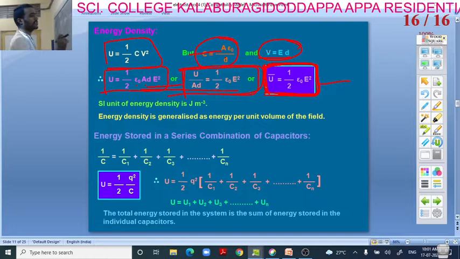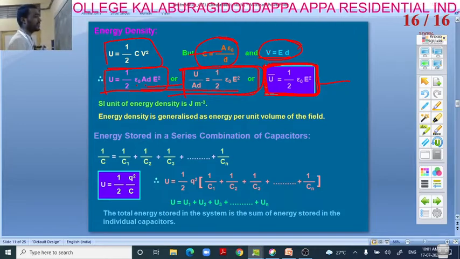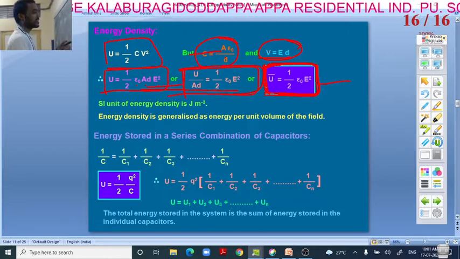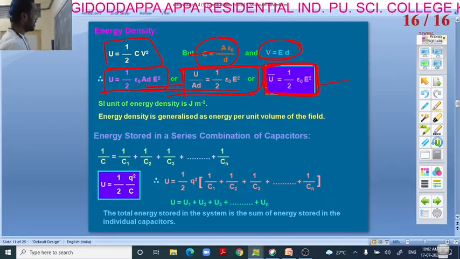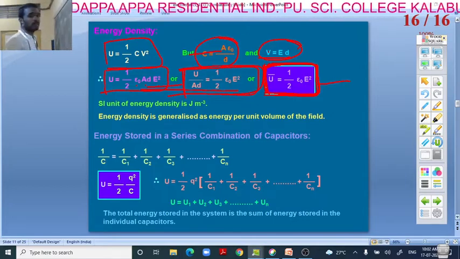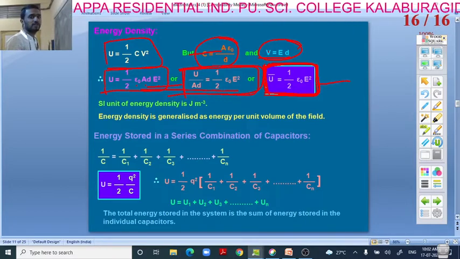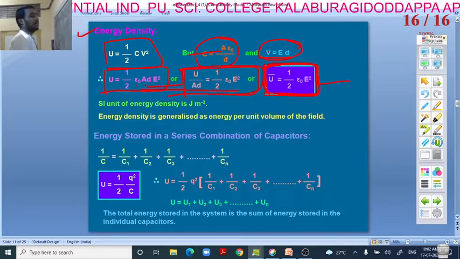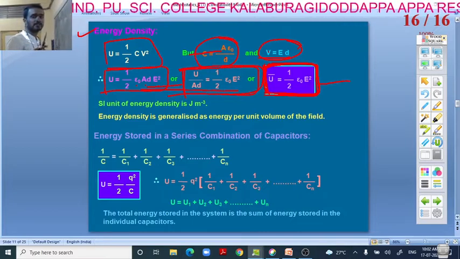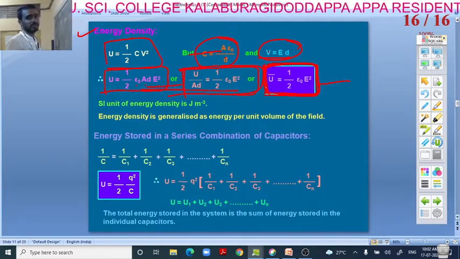The SI unit of energy density is generalized as energy per unit volume of the field. Next, energy stored in a series. Up to here, energy stored in a parallel plate capacitor and energy density we have done. If we have a grouping of capacitors in series or parallel, then what is the energy?